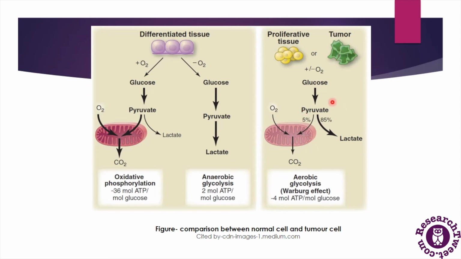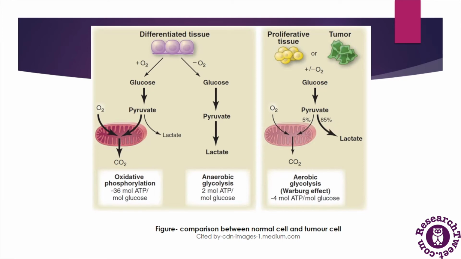So this is the Warburg effect, which shows that in the presence of enough oxygen in the cell, the pyruvate molecules undergo the fermentation process instead of oxidative phosphorylation. And in this condition, only 4 moles of ATP are produced per mole of glucose: 2 molecules in the process of glycolysis and another 2 molecules in the process of lactic acid fermentation.